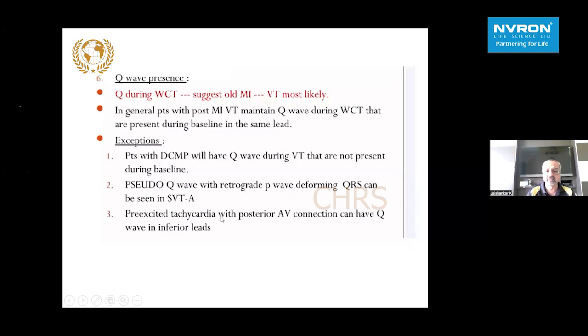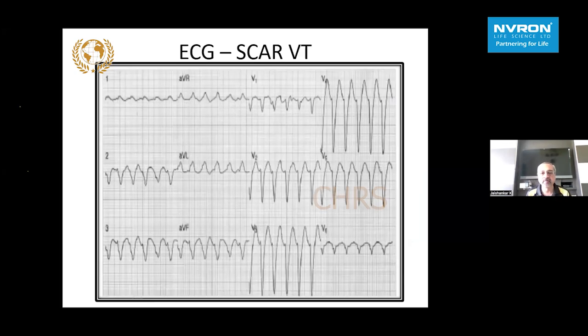Also, pre-excited tachycardia, this so-called back to front, posterior to anterior connection, can have Q waves in the inferior leads. So this is an example of a scar VT, and you can see Q waves in inferior as well as anteroseptal leads. There is an S wave in V4 to V6, and lead AVR shows an extreme axis. So we have negative Q waves in 2, 3, AVF, negative QS complexes, precordial negative concordance, deep S in V4 to V6, and AVR extreme axis. So in one quick glance, we can make out that this broad complex tachycardia, or rather not so broad complex tachycardia, is a scar VT.